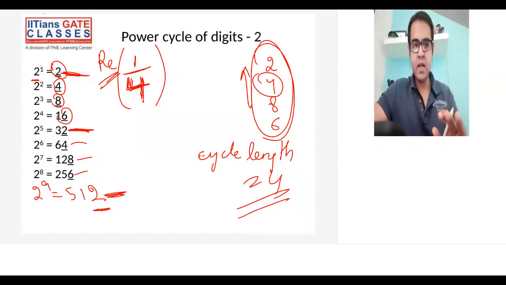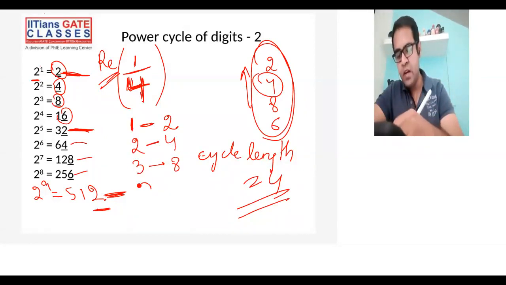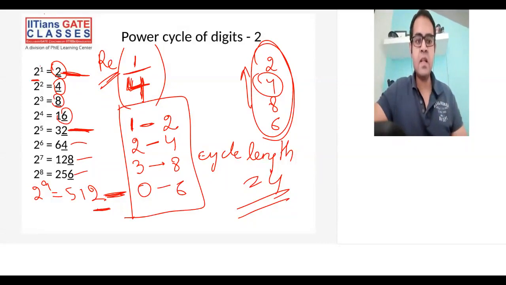Okay, and now the shortcut is, if your remainder is 1, your unit digit will be 2. If your remainder is 2, the unit digit will be 4. If your remainder is 3, then the unit digit is 8. If your remainder is 0, the unit digit is 6. This is the small table you can remember. And easily, for any given power of 2, you can find what will be the unit digit of the resultant.